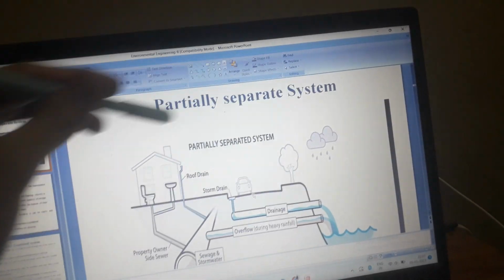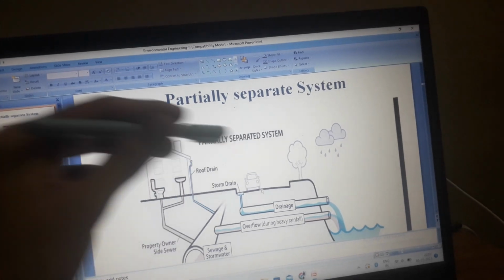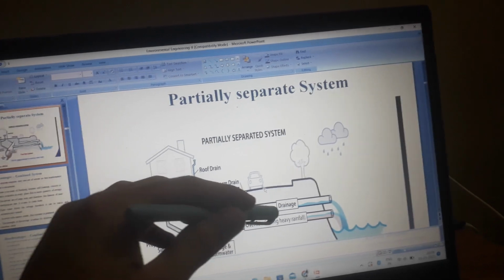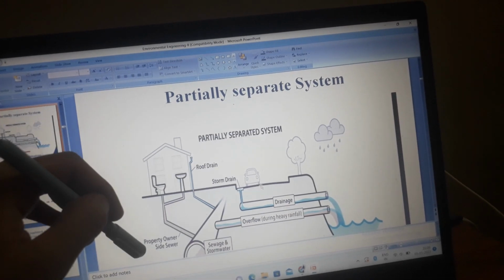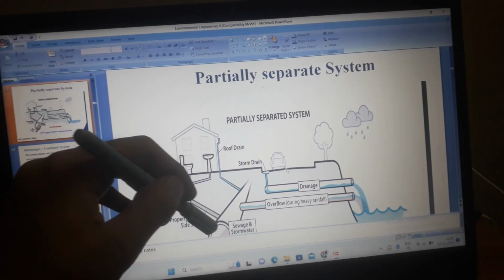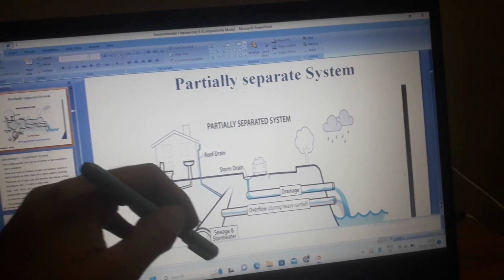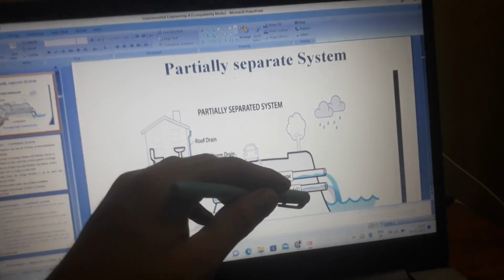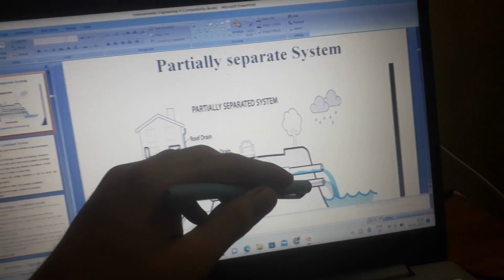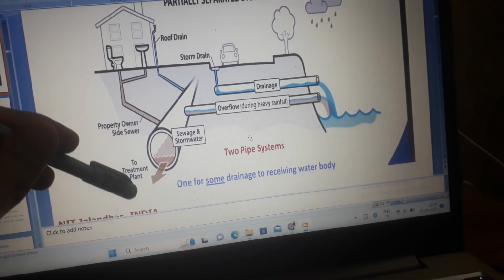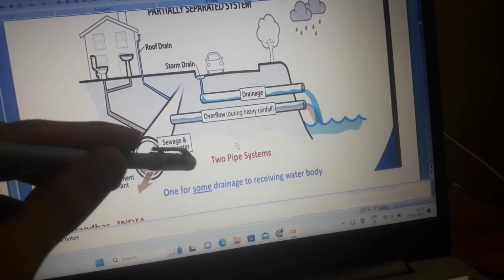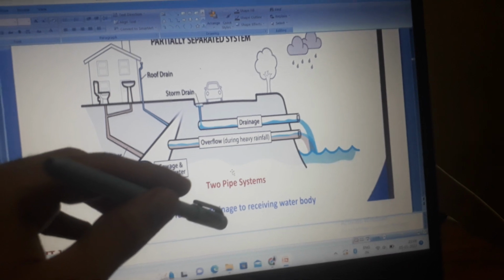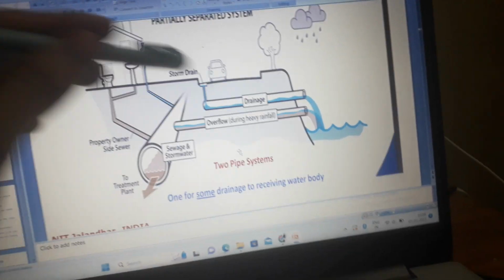Partially separate system. This is roof drain. This is storm drain. This is drainage. This is property owner's side sewer. This is sewage and storm water. This is drainage. This is overflow during heavy rainfall. This is to the treatment plant. This is sewage and storm water. This is two pipe systems: one for sewage and drainage, two receiving water body.